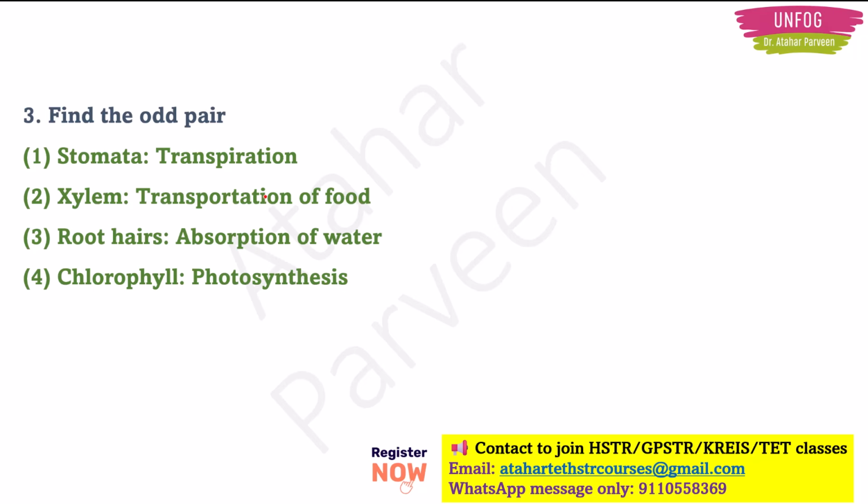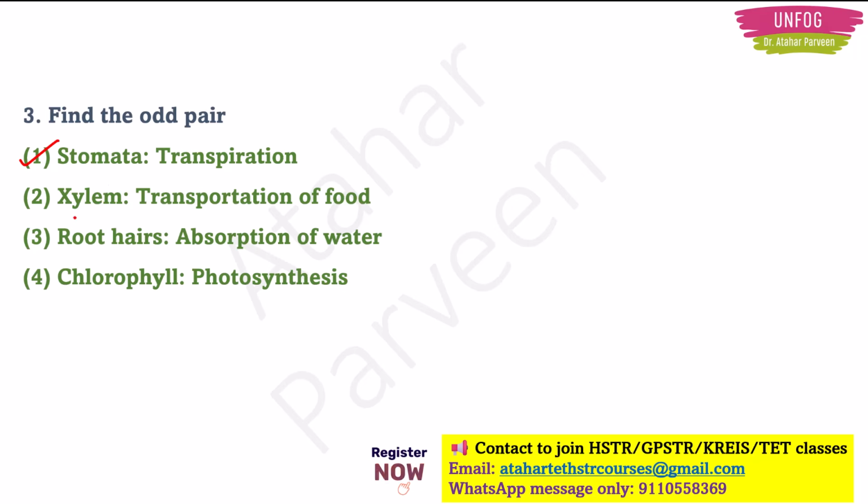The next question we have is find the odd pair. So some option here is wrongly matched, and we have to find that odd pair. Odd one out we have to find out. So first we have stomata is for transpiration. Yes, we read in the last question that stomata will lose water in vapor form, right? So that is transpiration. So stomata is for transpiration is the correct option. We know that. So this is not the odd one out.